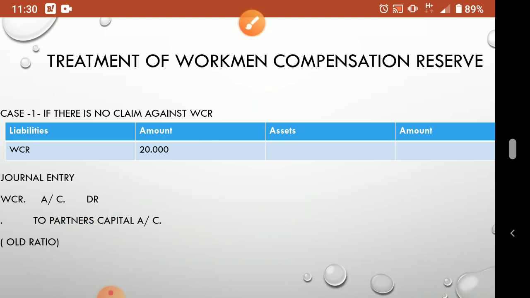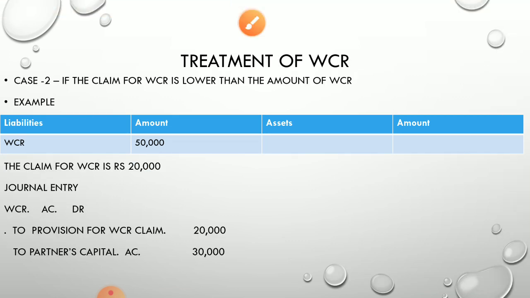If there is no claim, no need of any tension, just whatever reserve is available in the balance sheet, you divide it in the old ratio, so it will go to partners capital account, credit side. You can see here partners capital account is credited. Clearly understand that this rule is applicable everywhere. Okay, now we'll go to case 2.